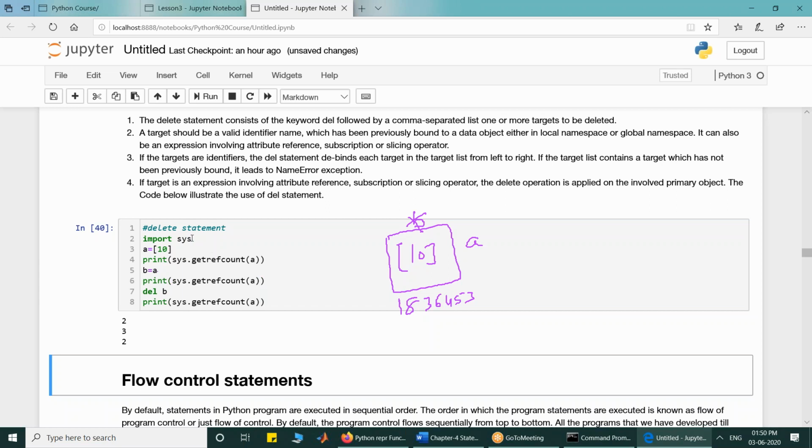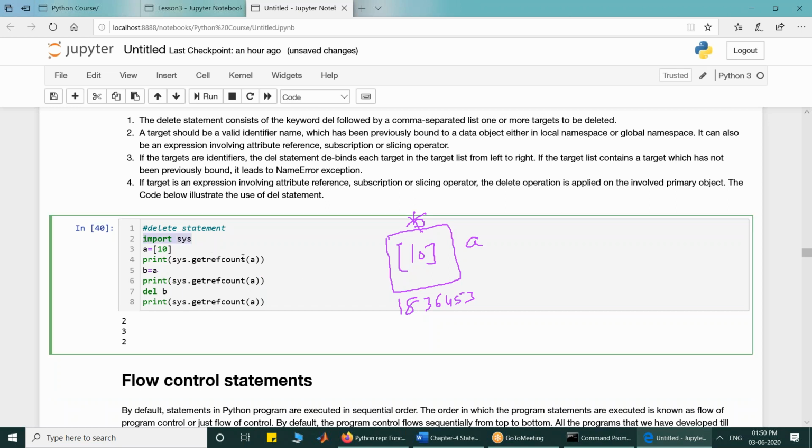Here is an import, a module that we are importing. You will come to know later on why one reference count is additional. But for the time being, I just want to demonstrate that previously there was a reference count, and when you assigned another identifier to it, the reference count increased by 1.